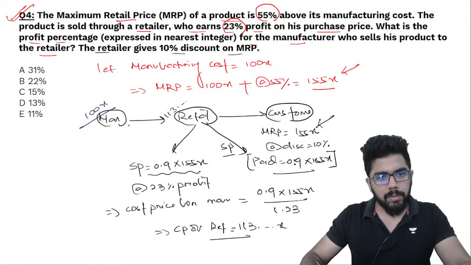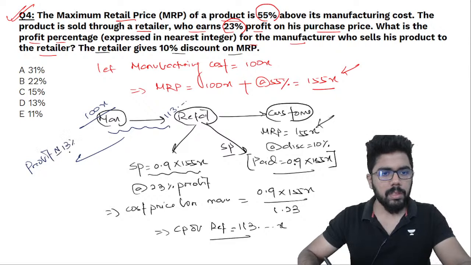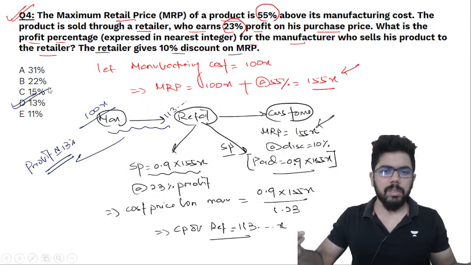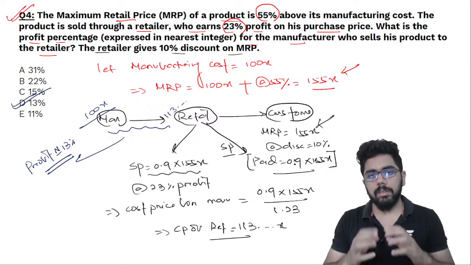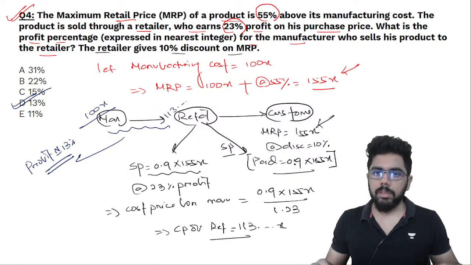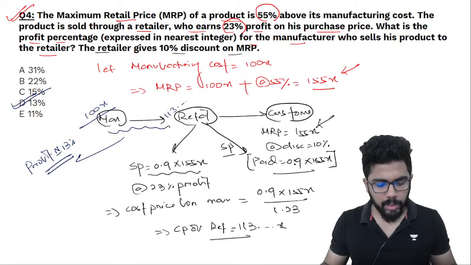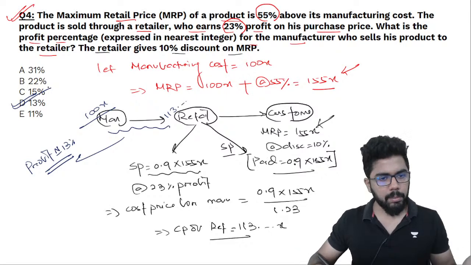So what is the profit for the manufacturer? Approximately around 13%. He is selling 100 for 113 to the retailer, so 13%. Quite simple, direct question. It can't get easier than this. Yes, the values are not cancelling out that quickly. But question wise, logic wise, quite simple, straight question, nothing difficult about it. Make sense? Quite easy. Again, the previous question.